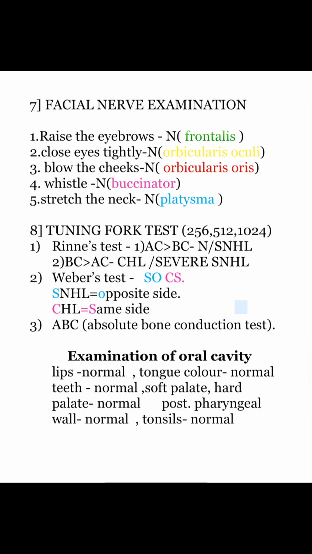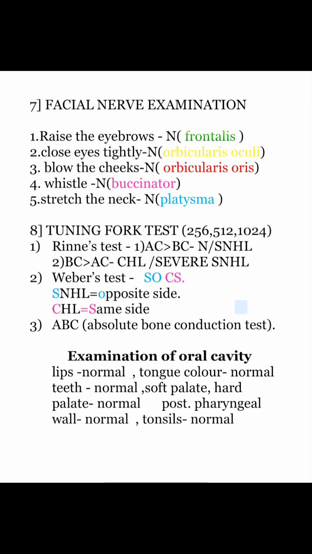Ear examination is incomplete without facial nerve examination. Following are the tests you will be doing with the muscles to be tested. Raise the eyebrows, frontalis. Close eyes tightly, orbicularis oculi. Blow the cheeks, that is orbicularis oris. Whistle, buccinator. Stretch